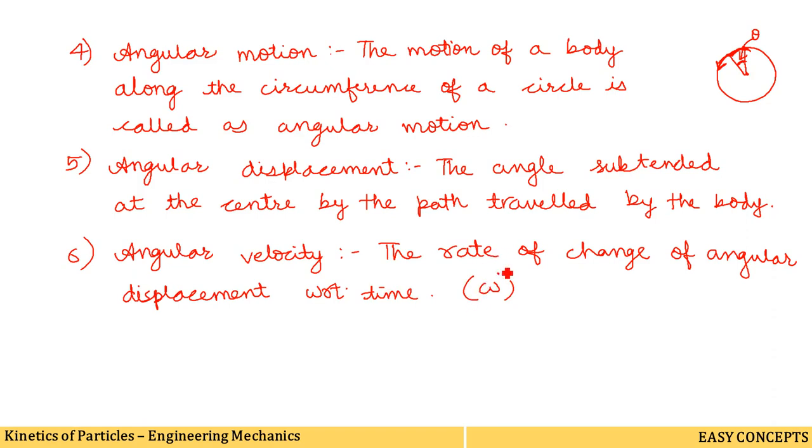Now the next term is angular acceleration. The rate of change of angular velocity with respect to time is called angular acceleration.